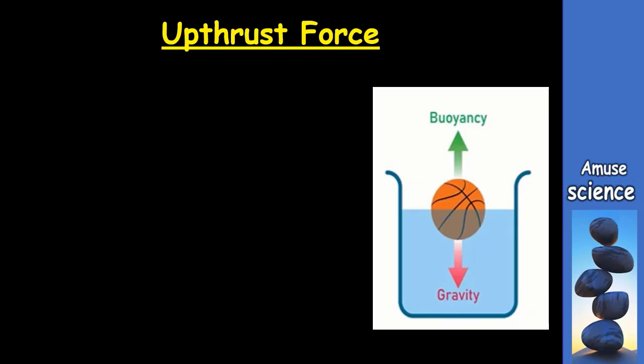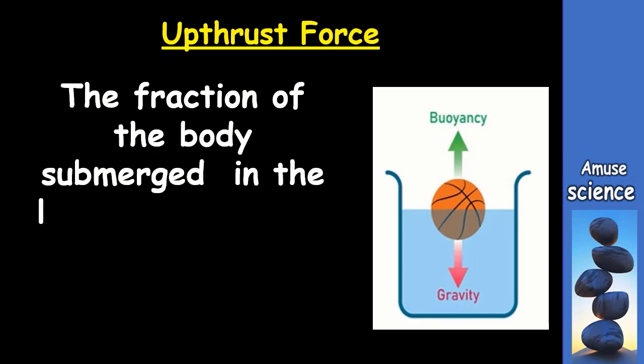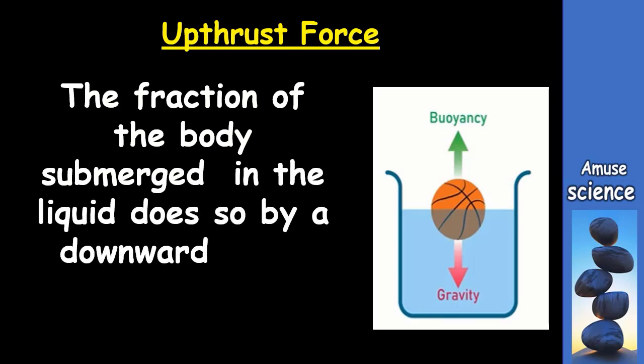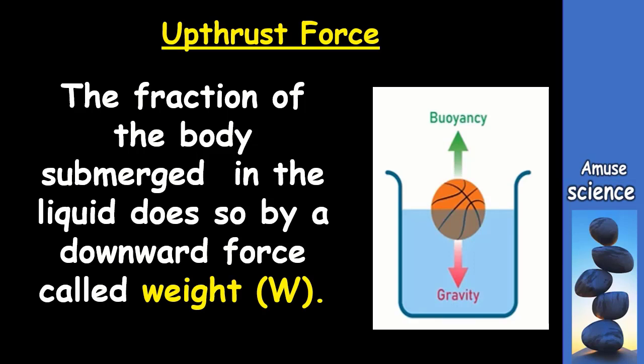Let's explore. We know that as a body floats in a fluid, part of its volume is submerged and the other part remains above the surface of the fluid. The fraction of the body below the liquid experiences a downward force.